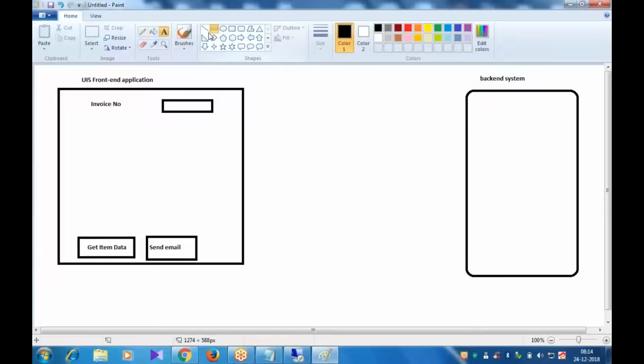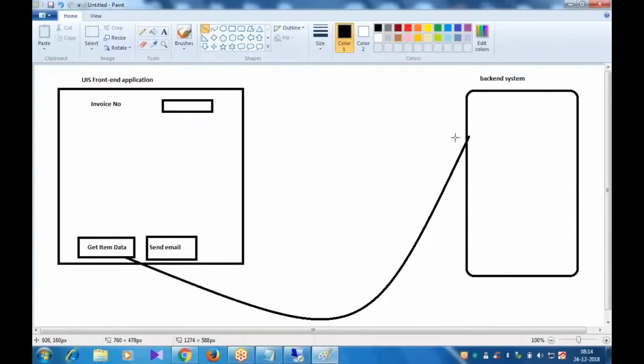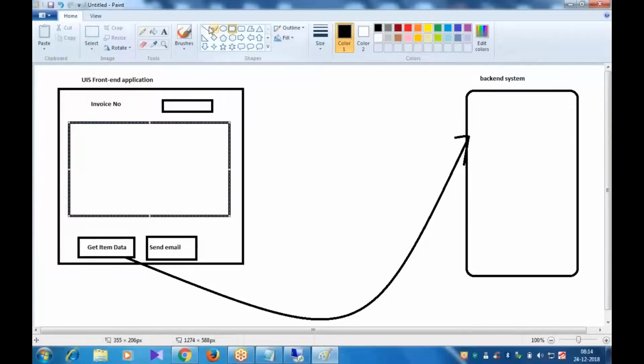Whenever I click on the get item data button, the invoice number the user has entered in the front end has to be sent to our back end system. This back end system will retrieve the data from the header table and item table, whatever it is, and return some data. That data we are going to show to the user in the form of a table.